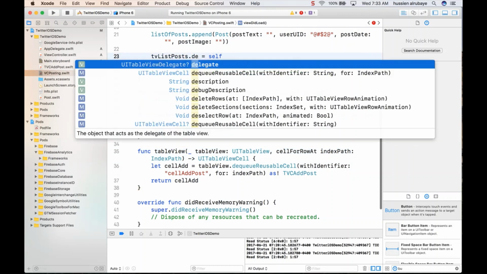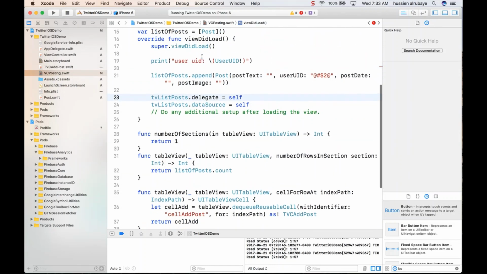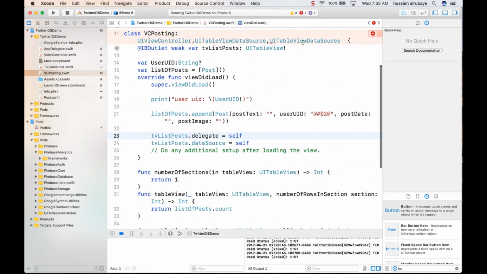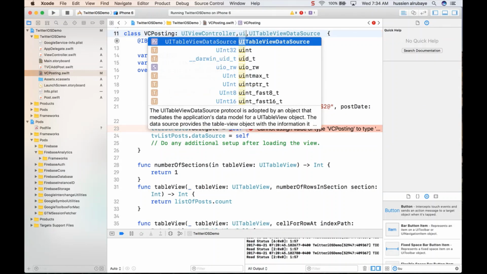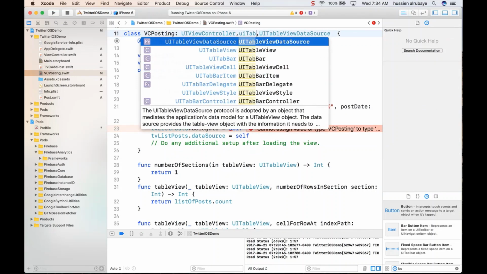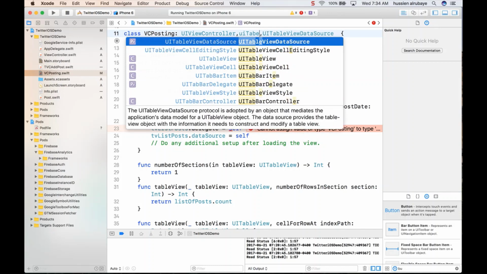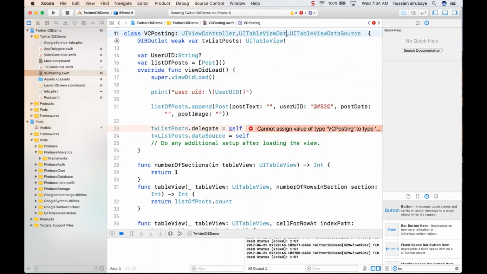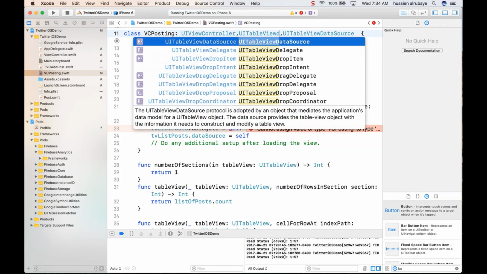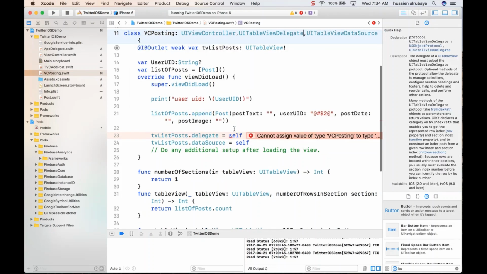That's what's the problem. Table view delegate, why is he showing an error? He shouldn't show table view data source, UI table view delegate, UI table view, which is this one, should be delegate, so you would not have any problem.